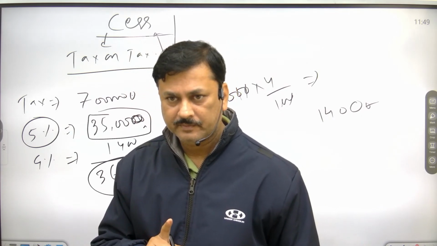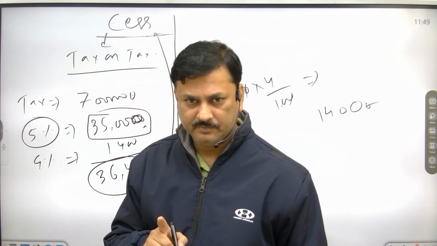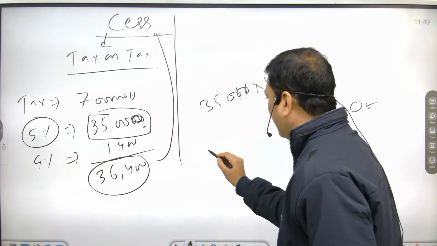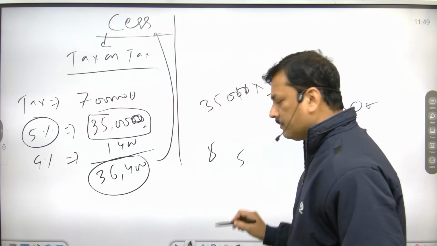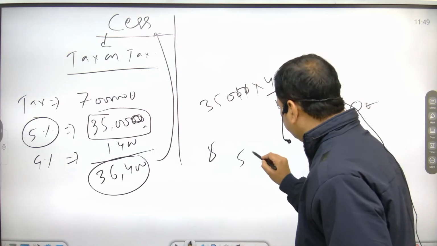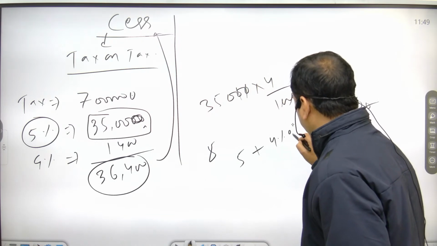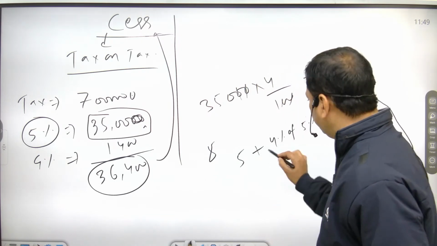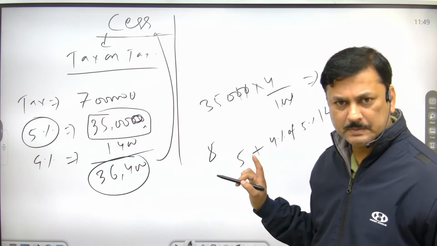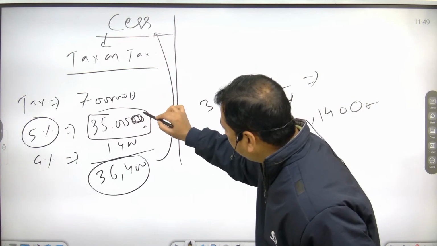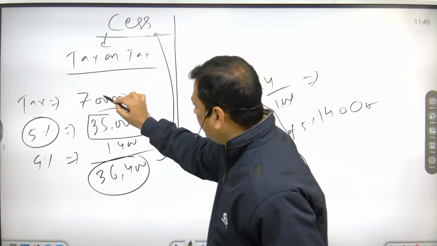Tax on tax, or you can say that 5% is your tax plus 4% of that 5%. Your taxable income is 7 lakh.